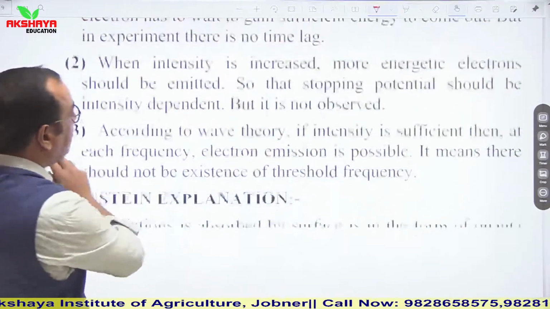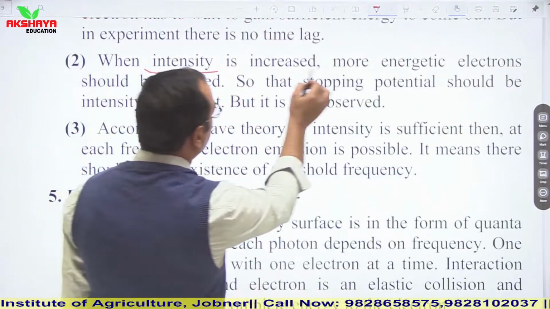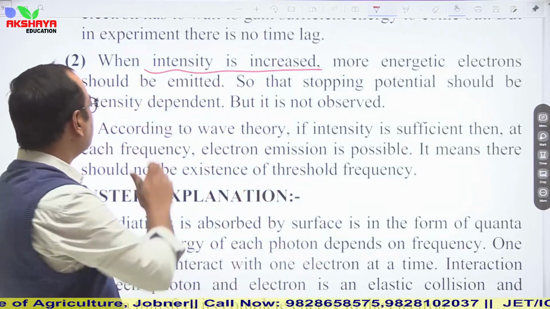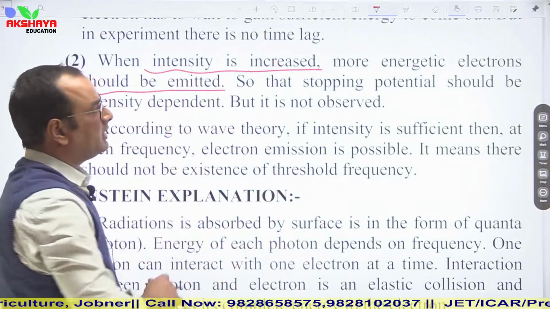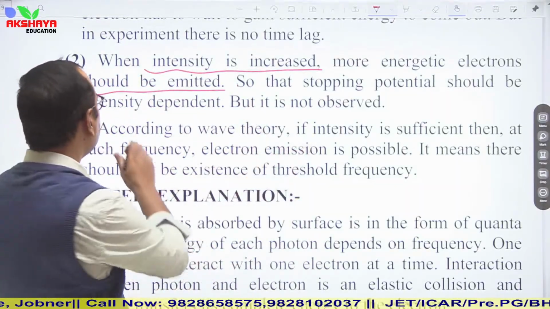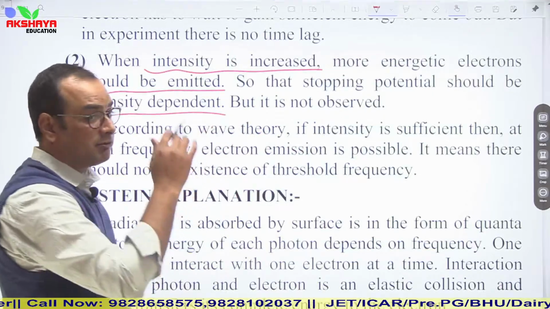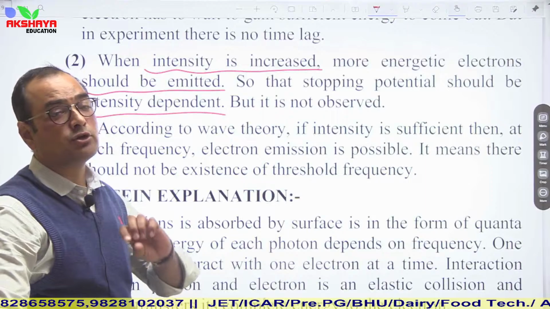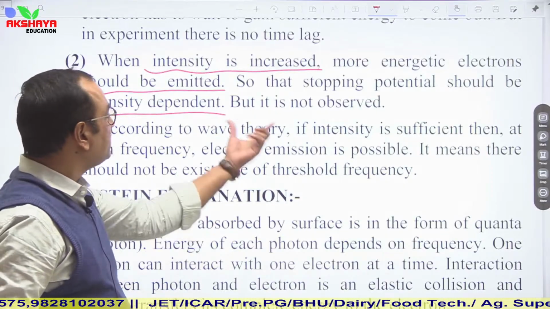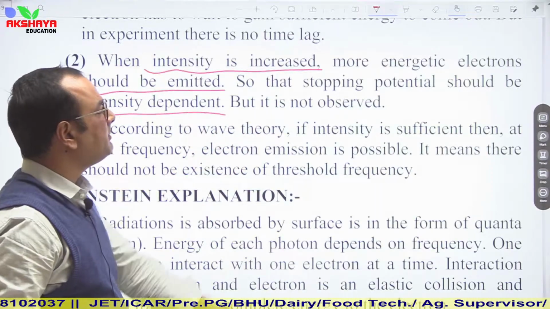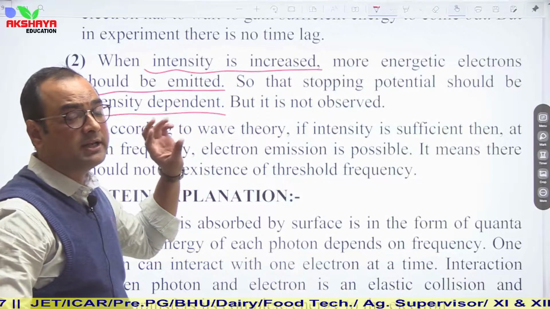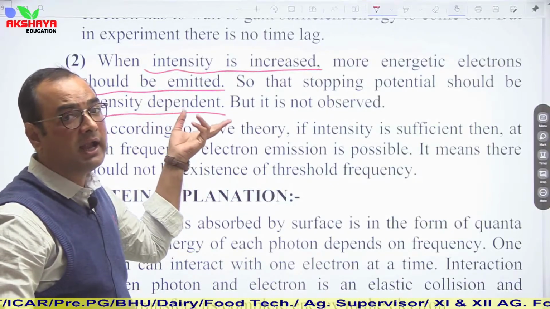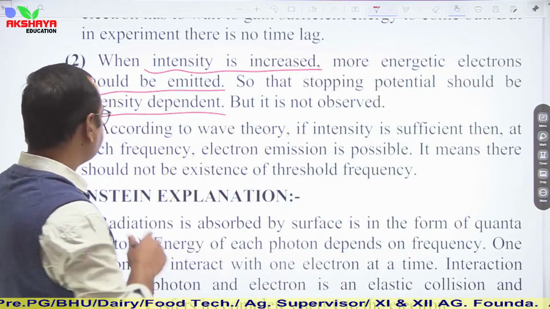Second one is, when intensity is increased, then more energetic electrons should be emitted. It means stopping potential should be intensity dependent, but we have seen in Lenard and Millikan experiment that there is no dependence on intensity. It means there is no relation between intensity and stopping potential.